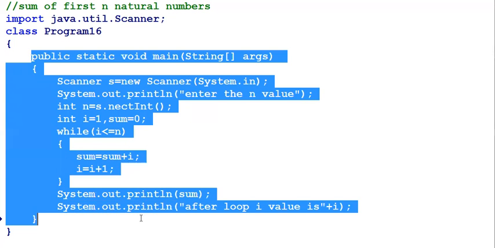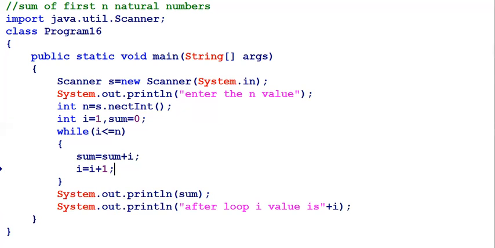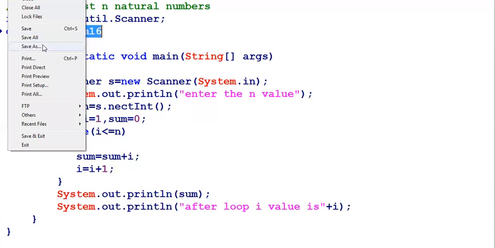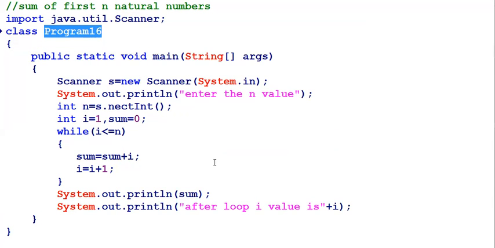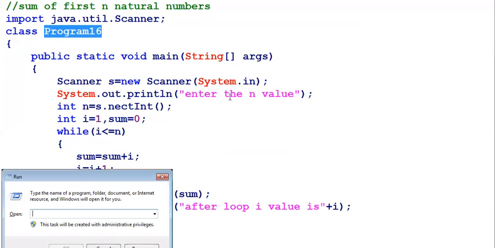It can be accessible inside the main, so that should be executed. I am saving the program with the name of program 16, and it will be saving. No need to worry, and the program is saved successfully. Now I would like to go for compilation. This is my compilation where I saved the program in my working directory.